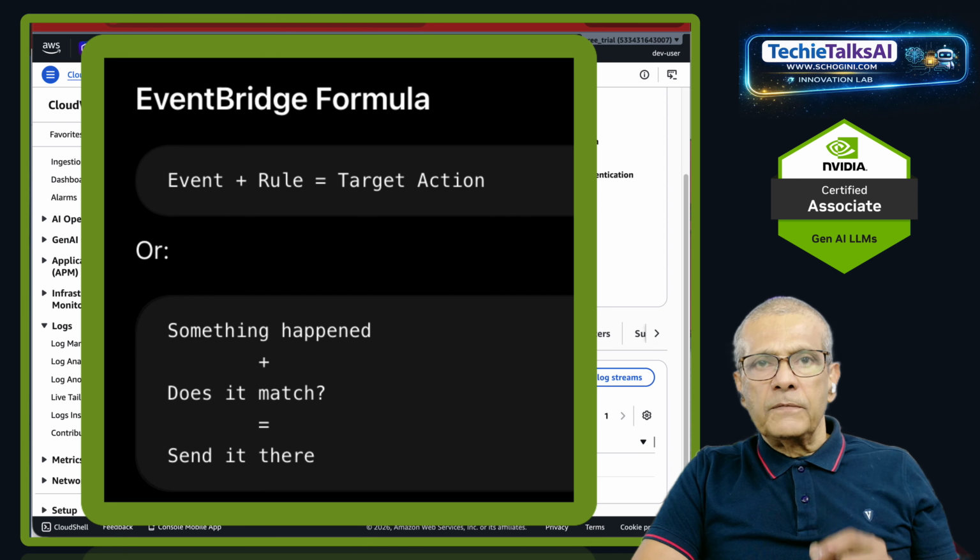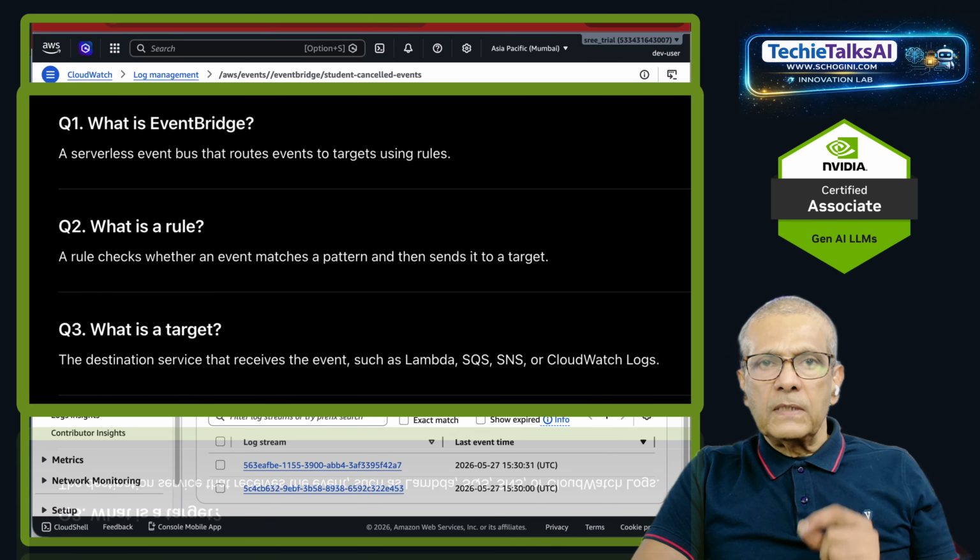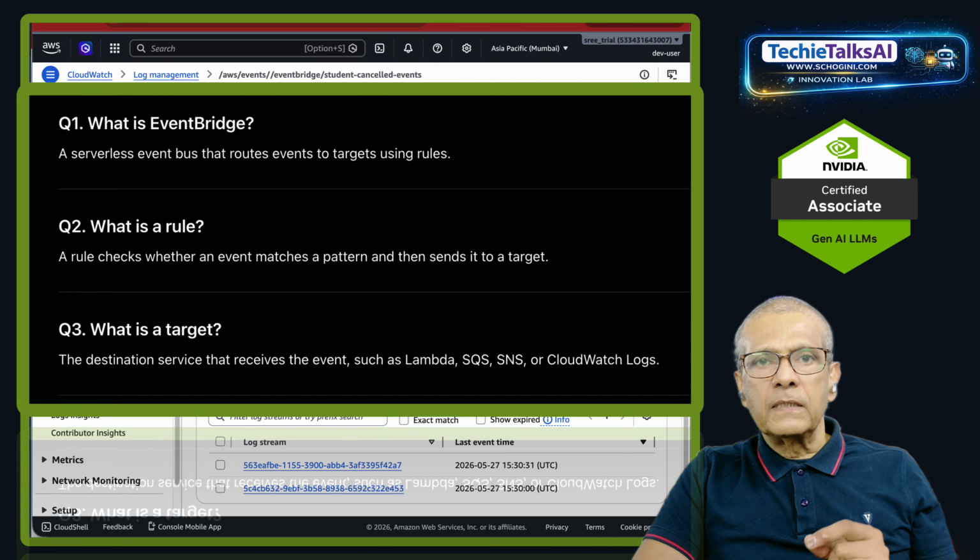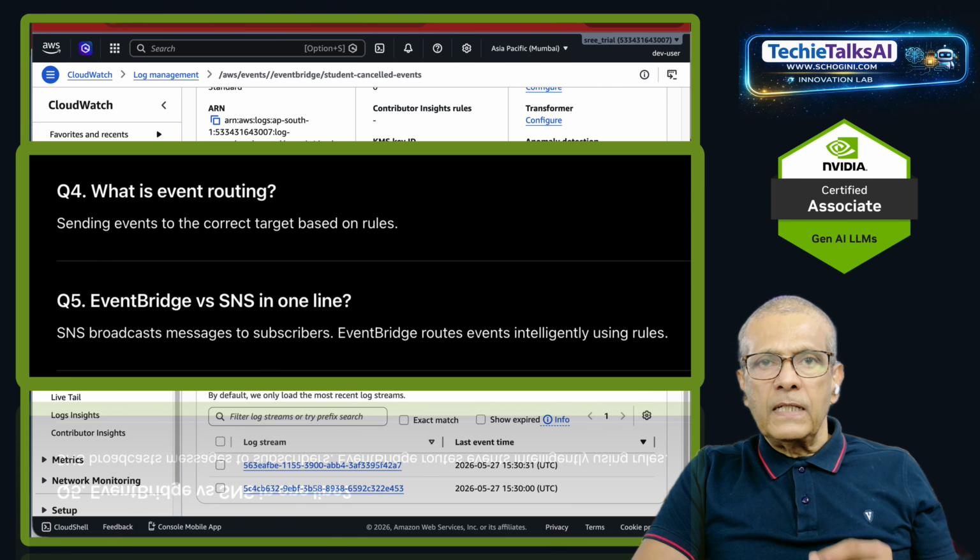Memory hook, EventBridge formula: event plus rule is target action. Or something happened, does it match? Send it there. Mini quiz. What is EventBridge? A serverless event bus that routes events to targets using rules. What is a rule? A rule checks whether an event matches a pattern and then sends it to a target. What is a target? Destination service that receives the event, such as Lambda, SQS, SNS, or CloudWatch Logs. What is event routing? Sending events to the correct target based on rules.